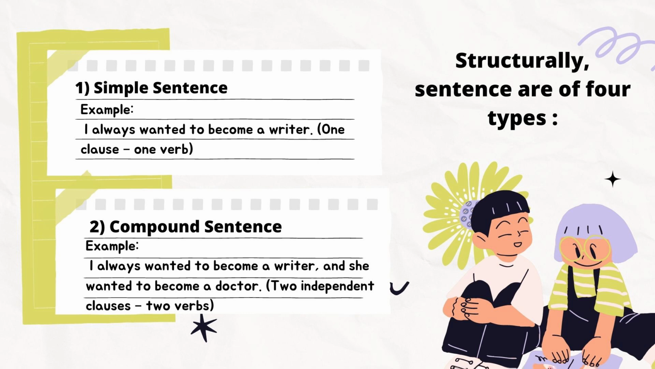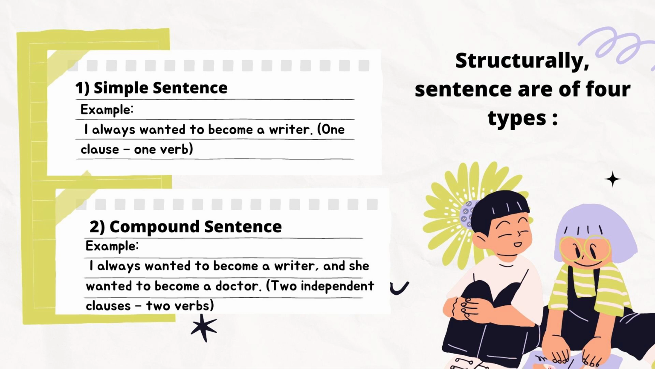The first is a simple sentence. A simple sentence must have a single clause which is independent and it cannot take another clause. For example, I always want to become a writer. One clause and one verb.